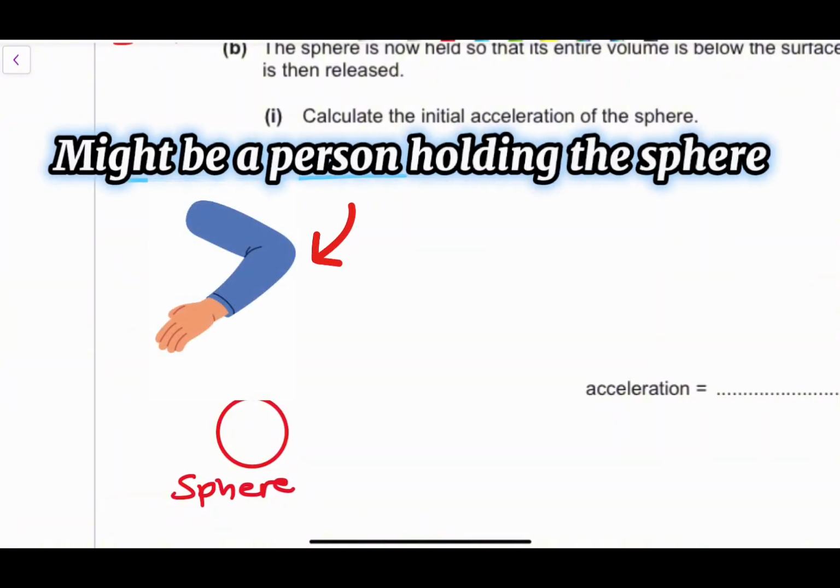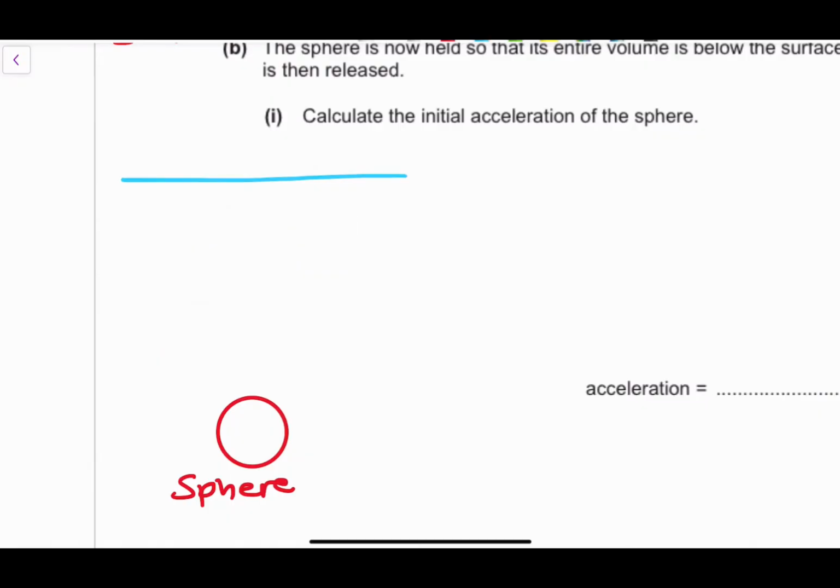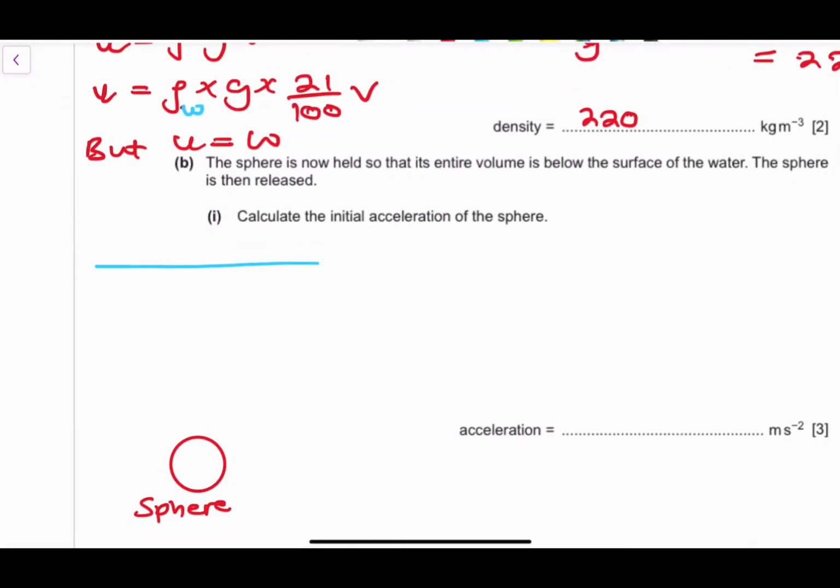It might be a hand, right? A person maybe is holding the sphere. We don't know, right? So it's now held, but the entire volume is actually below the surface of the water. And then that sphere is released. And we want to calculate the initial acceleration of the sphere, right? So we want to find what is the initial acceleration that the sphere is actually moving with, right?